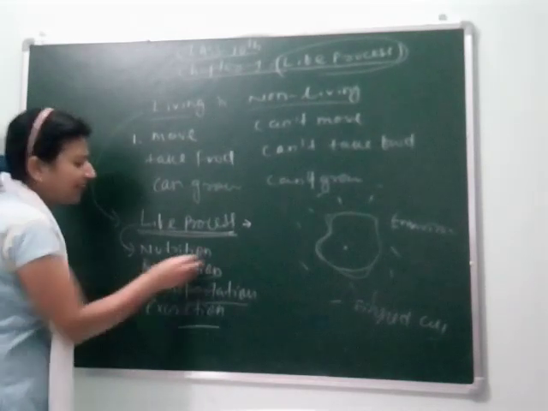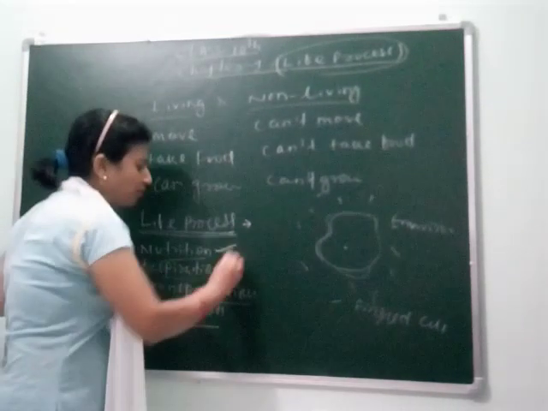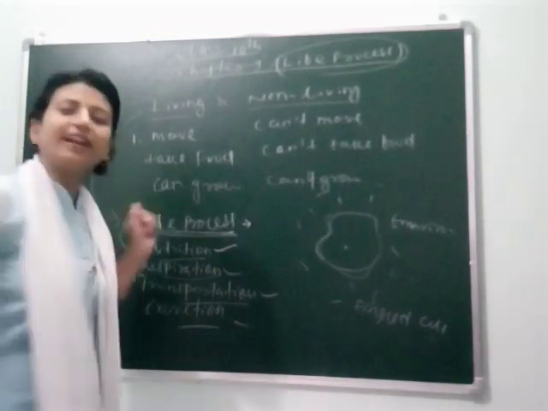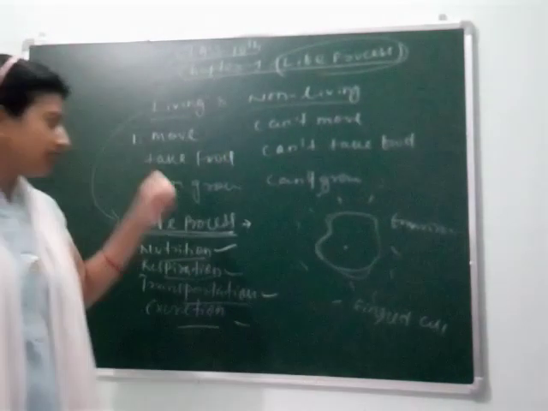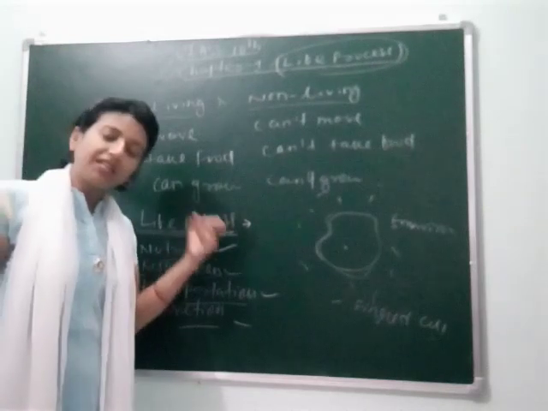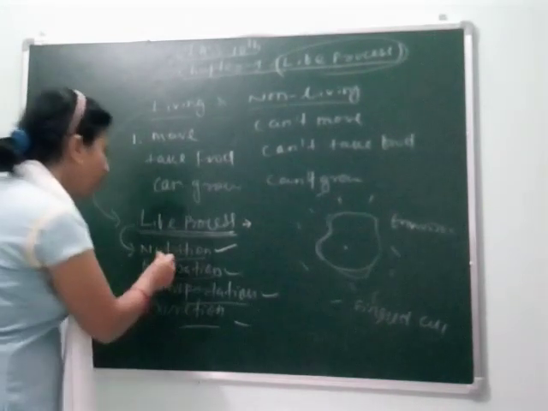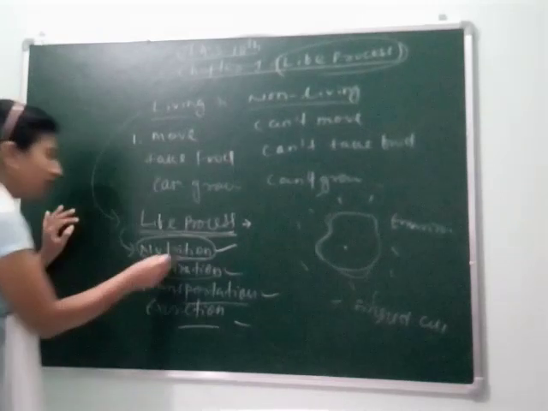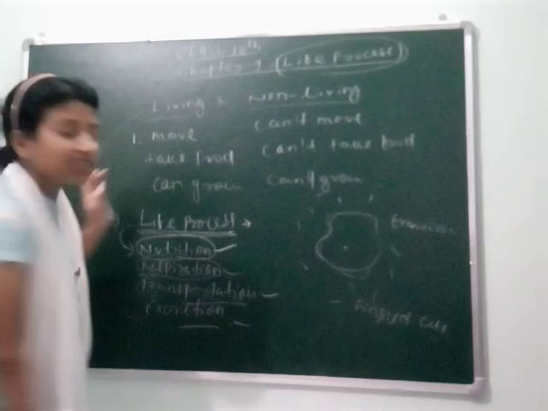These combiningly form life process, meaning without these processes one organism can't survive. Clear? Without these processes one organism, whether it is single cell or multicellular, can't survive. So we will study all about nutrition, respiration, transportation and excretion in this chapter.